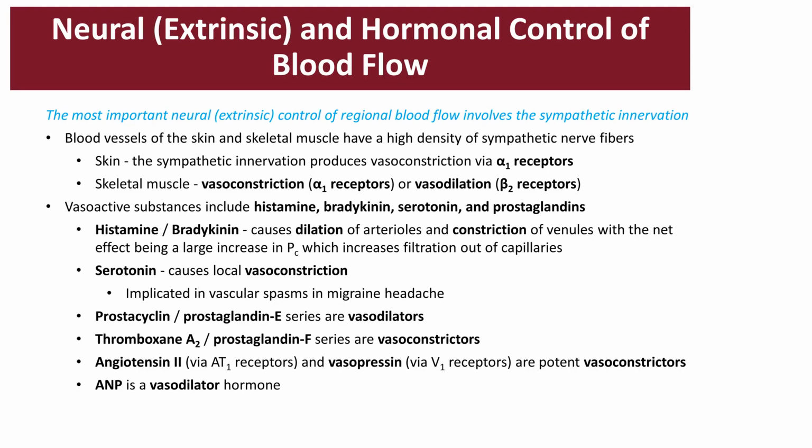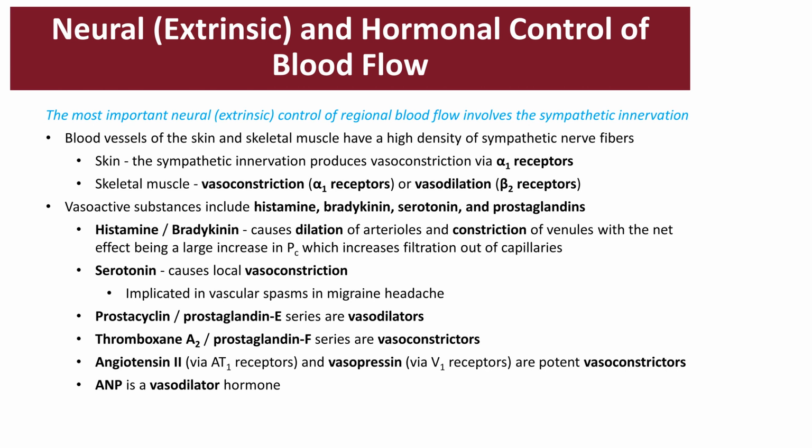Neural and hormonal control of the blood flow. Neural, or extrinsic, and hormonal control of blood flow. The most important neural extrinsic control of the regional blood flow involves sympathetic innervation. Blood vessels in the skin and skeletal muscle have a high density of sympathetic nerve fibers. In your skin, you're going to have the sympathetic alpha-1 receptors. When stimulated, it will produce a vasoconstriction.